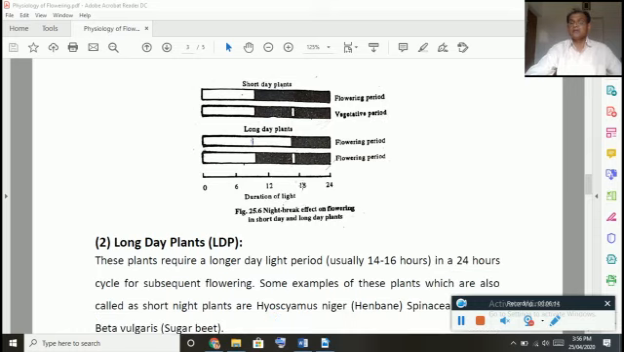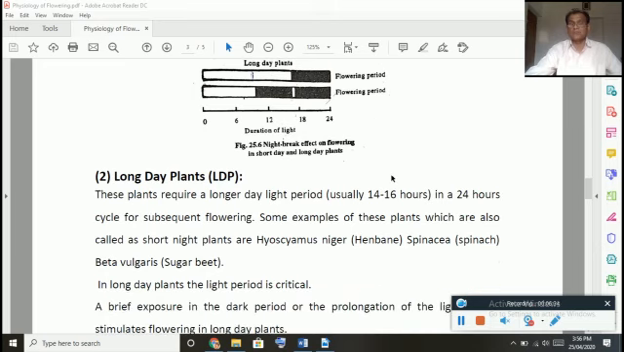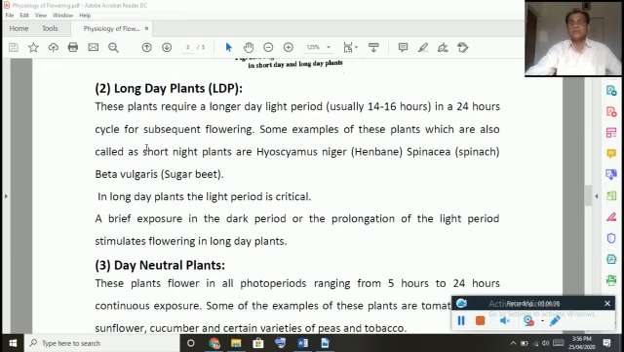Similarly, you can observe here long day plants. These plants require more daytime and less night time. Here, unlike the short day plants, if the night period is interrupted by light, it has no effect. The plant will produce the flower. The same thing you can observe here.